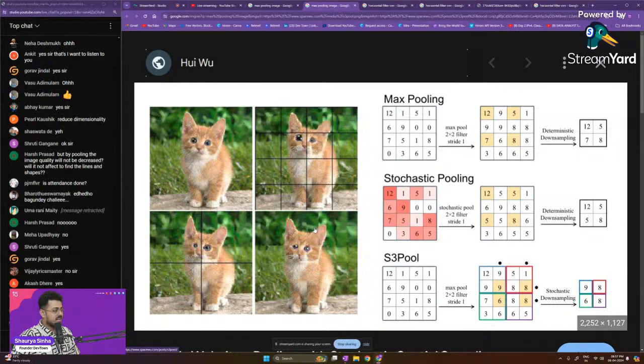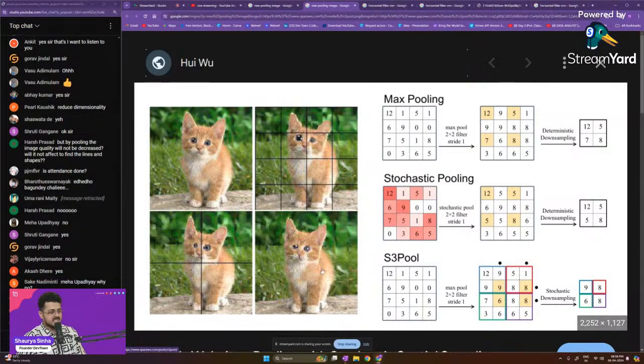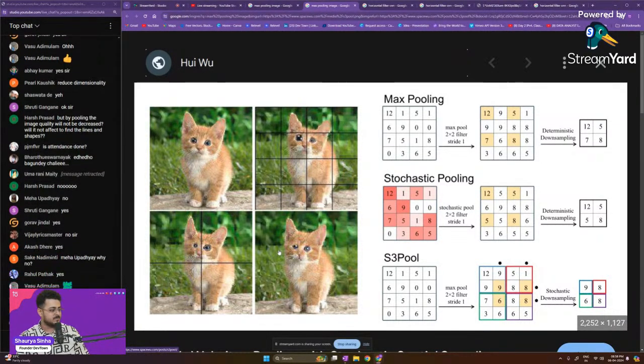Okay? Are you guys able to understand this? Please let me know. Are you guys able to understand this concept of pooling, guys? Please do let me know.